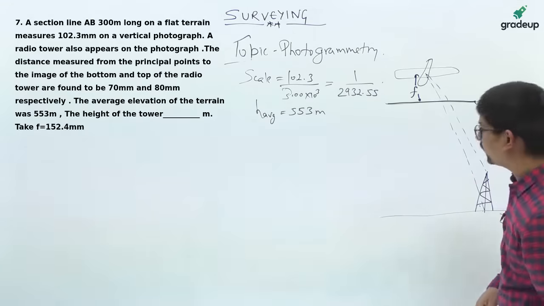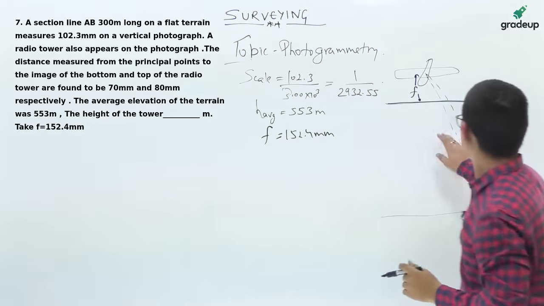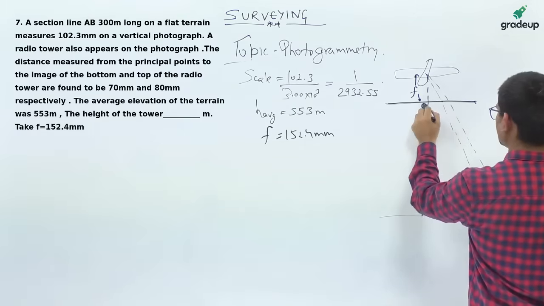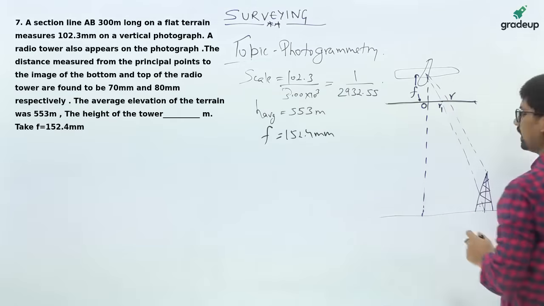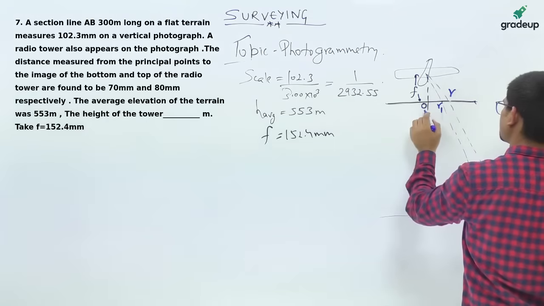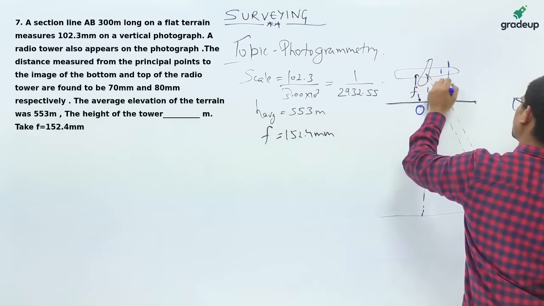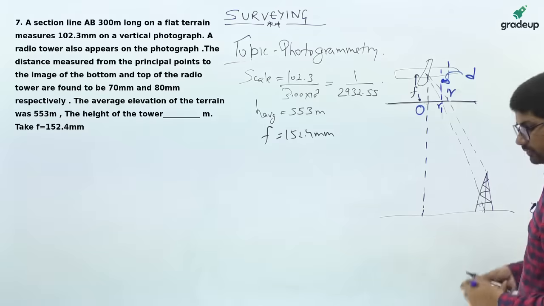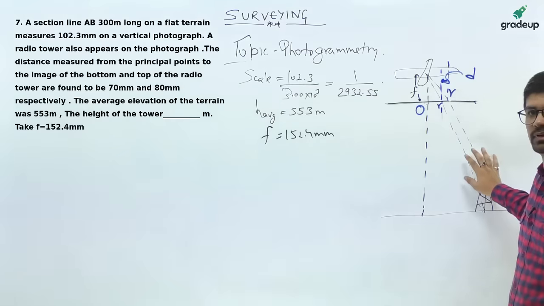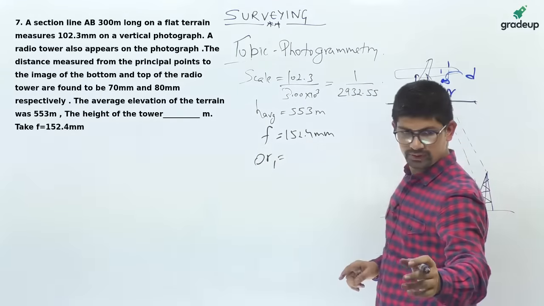f you are provided, f is 152.4 mm. At this location, if I draw the vertical line, let this point be O, this point R1 and this R. This distance is the relief displacement D. The difference of distance between the line of sights of top and bottom is the relief displacement.